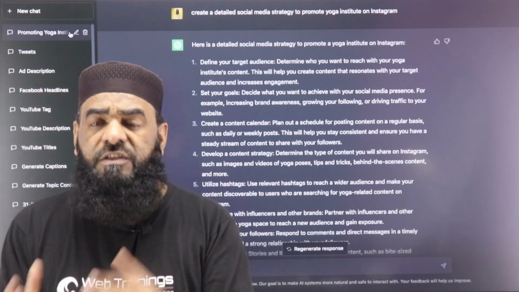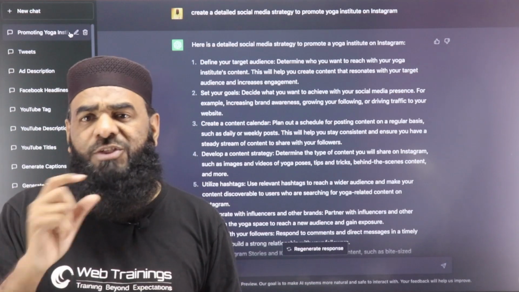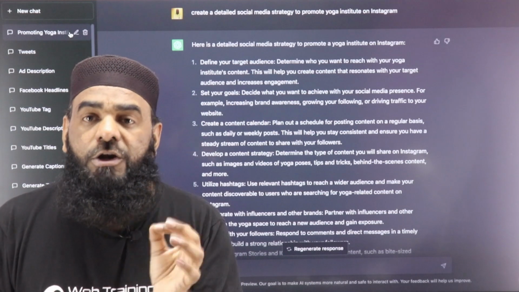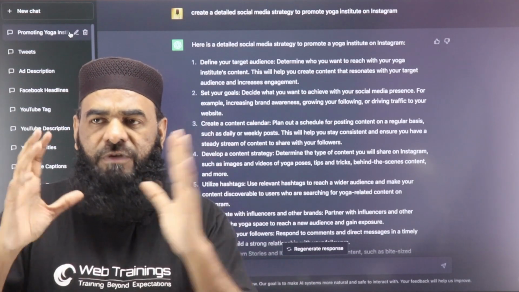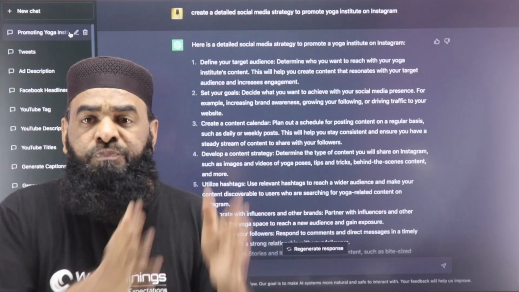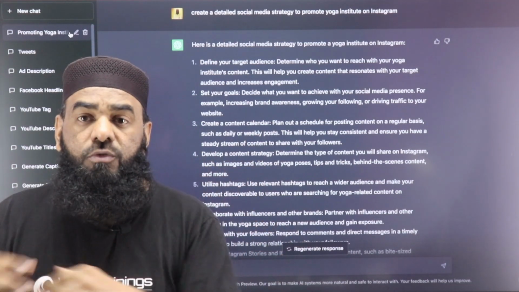Now what we can do is take these 10 points into a document. For each point we can put up one heading, and then we can define, for example, who the target audience is. So in the document I can say, for this yoga institute, who are the target audience. We can say this is the age, this is the gender, this is one group, this is another group, this is one group which I want to target.